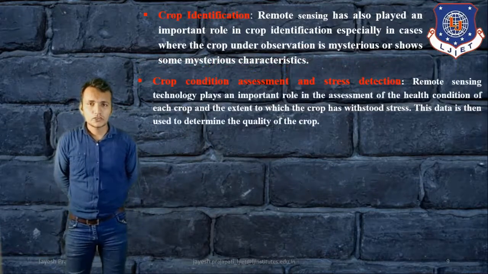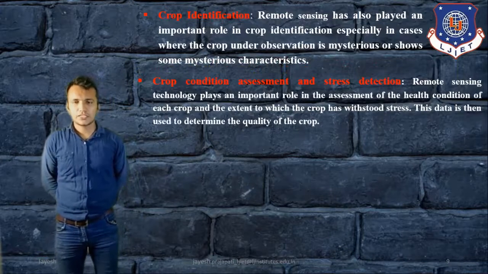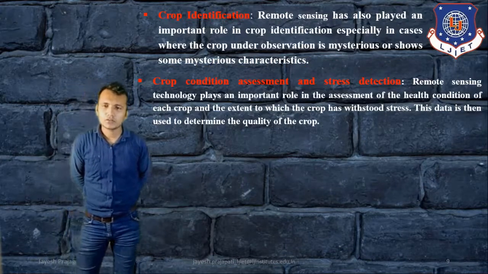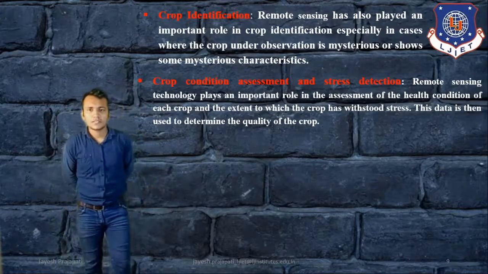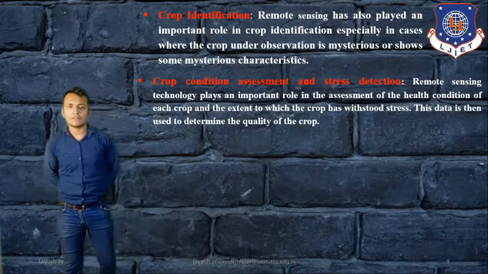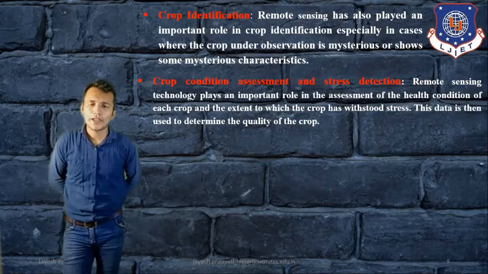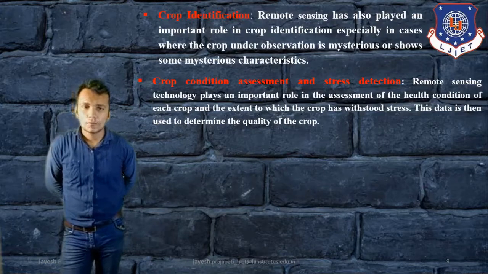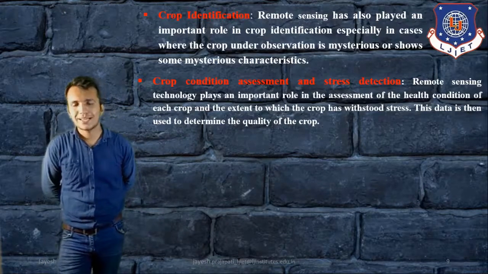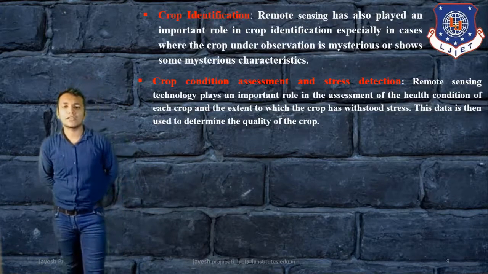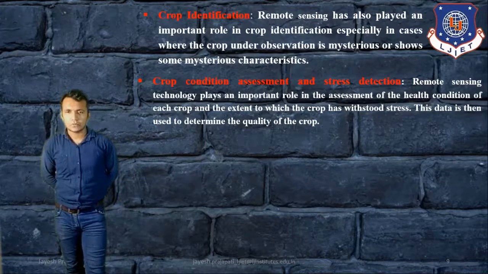Then crop condition assessment and stress detection. Remote sensing technology plays an important role in assessing the health condition of each crop and identifying exactly which crop is under stress. That quality can be determined by the remote sensing system.